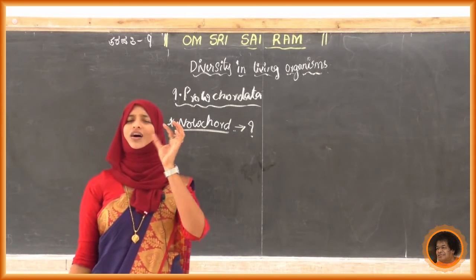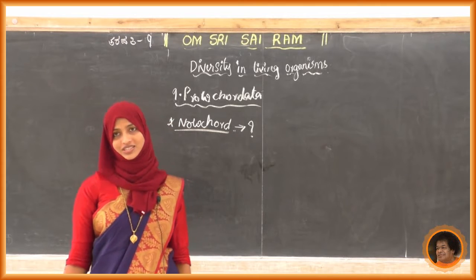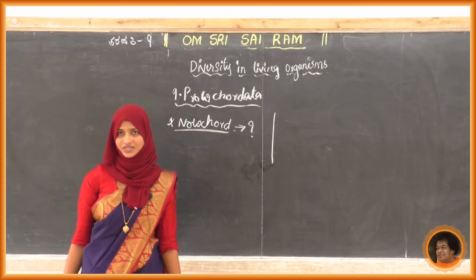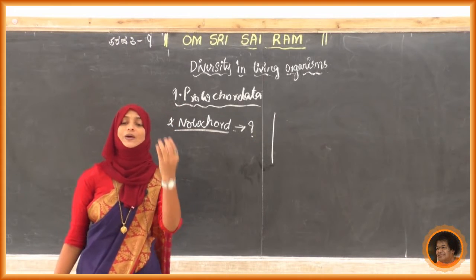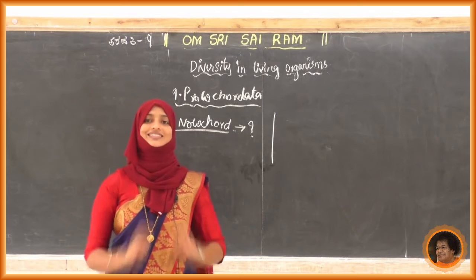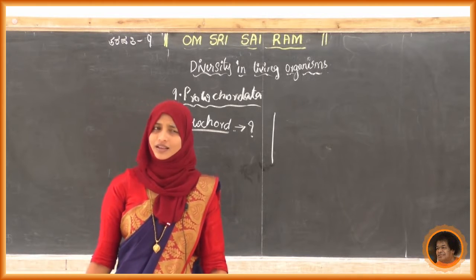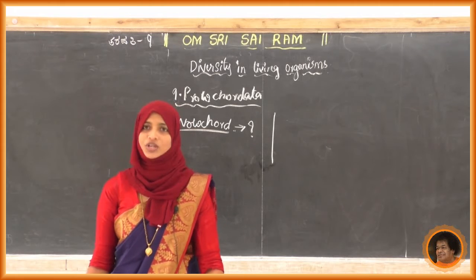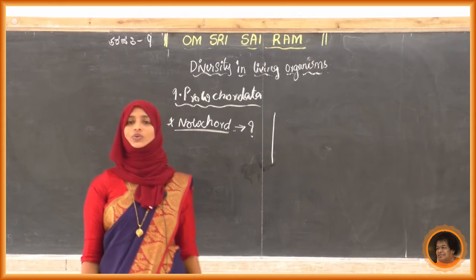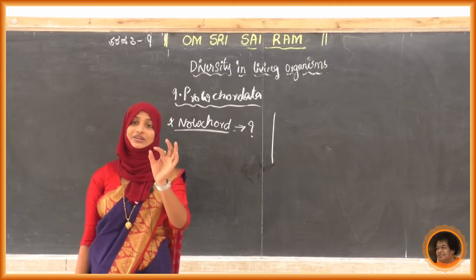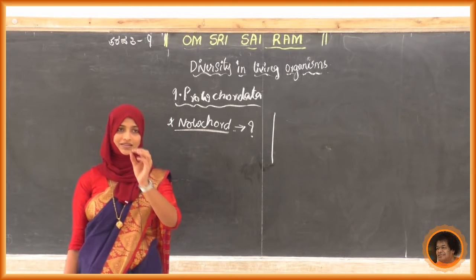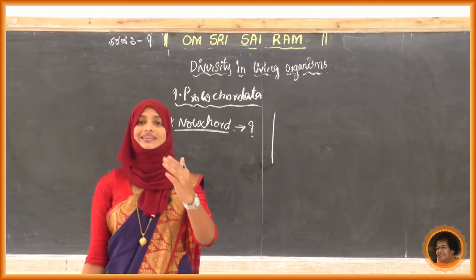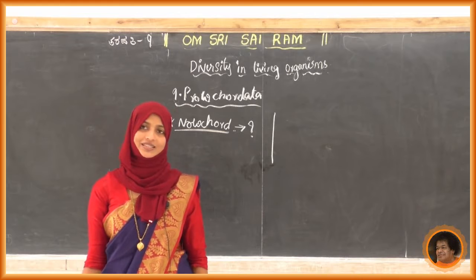It is a long rod-like structure. Actually, these structures support the organism to stand. It is a long rod-like supporting structure. Now I will tell you where it is present. I will take one example, called Balanoglossus, and we will see where the notochord is present in it.